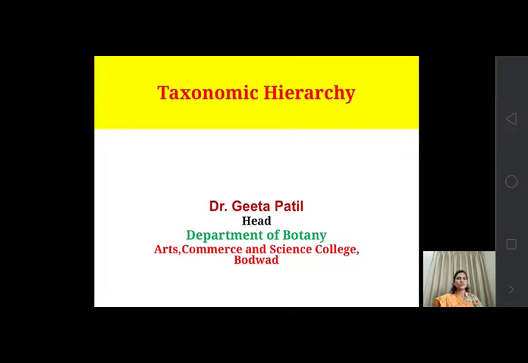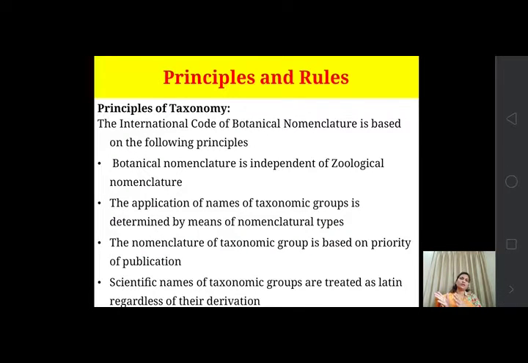Here today we are going to start the taxonomic hierarchy. As the name suggests, hierarchy means the sequential arrangement, arrangement according to rules or laws. So what are the rules behind them? What are the principles we are going to study now? Let's start with the taxonomic hierarchy. What are the principles and rules of that taxonomic hierarchy? On what basis, on what principles or rules will it be arranged?